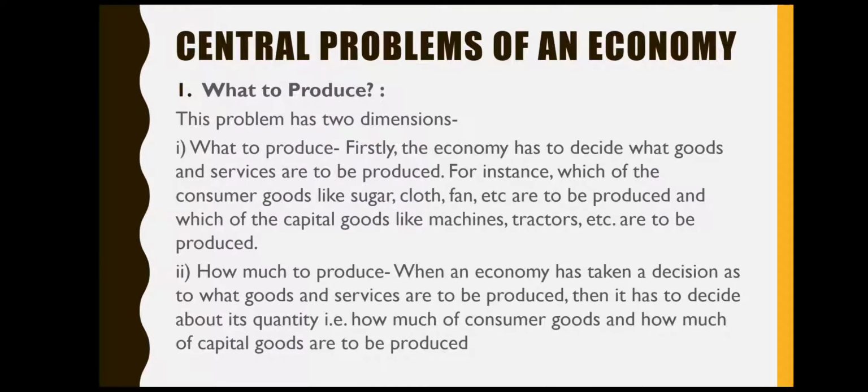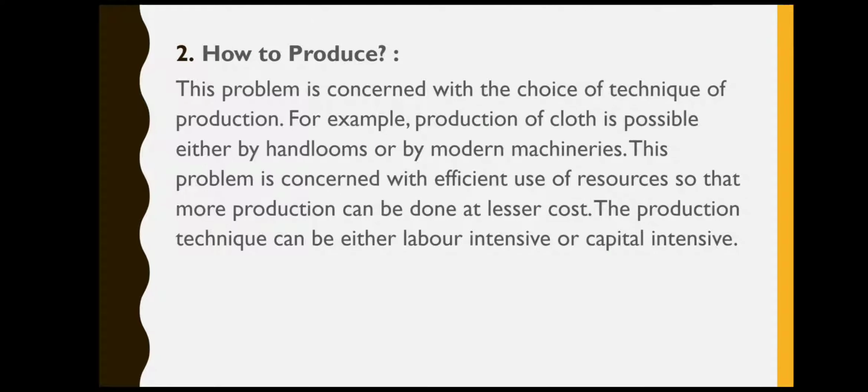The central problems of an economy are three. The first one is what to produce. What to produce has got two parts in it. First of all, what to produce, as in which of the consumer good and which of the capital good is to be produced, and the second part deals with how much to produce. When it has been decided which product has to be produced, the quantity of the product is also to be decided. The second problem is how to produce.